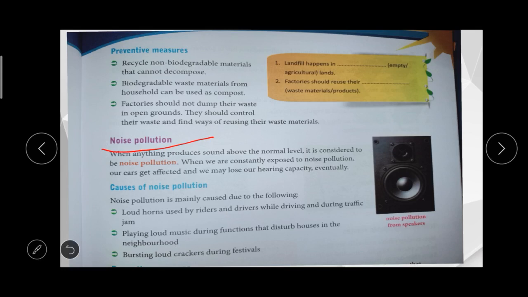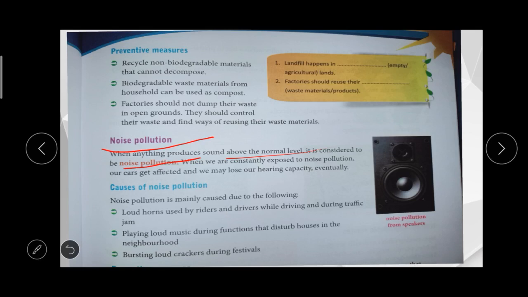Sound pollution: when anything produces sound above the normal level, it is considered noise pollution. We have a capacity to hear only some amount of sound, so we have a sound limit. If it goes beyond the sound limit, it leads to noise pollution. Noise pollution will affect our ears, and we may lose our hearing capacity also.